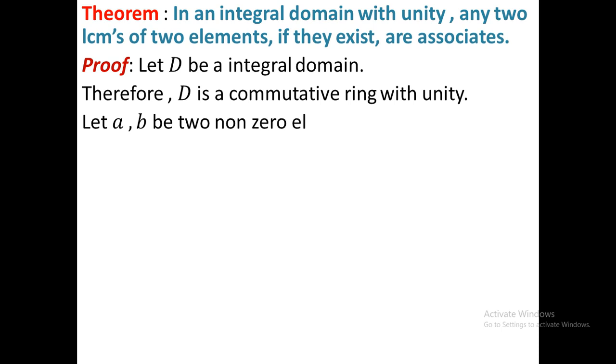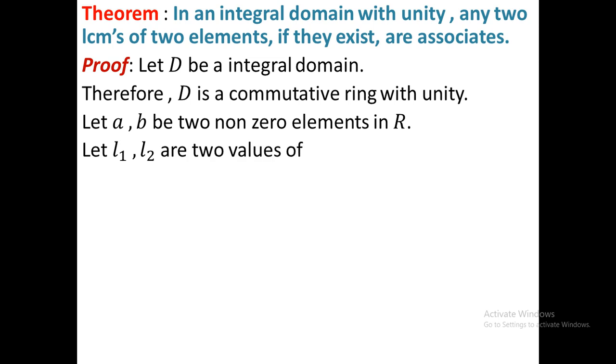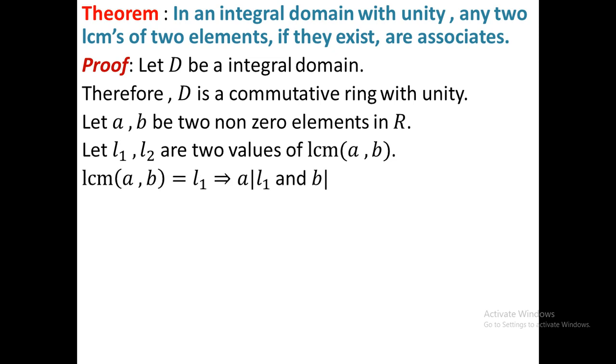Let a, b be two non-zero elements in R, R meaning here D. Let L1, L2 be two values of the LCM of a, b. Here we consider L1, L2 as two LCMs of a, b, so you have to show that L1 and L2 are associates. LCM of a, b equal to L1 implies that a divides L1 and b divides L1.